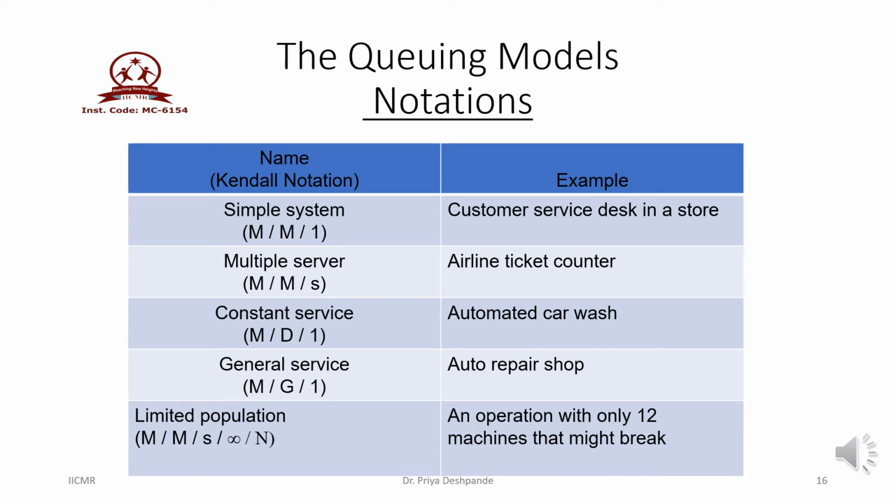Sometimes we need to explain the queue length and calling population. So queue length is denoted by N, while the calling population is denoted by the infinity symbol. If the calling population is infinite, then we can use the infinity symbol to denote the population. If the calling population is finite, then we have to use capital N notation to denote the calling population.